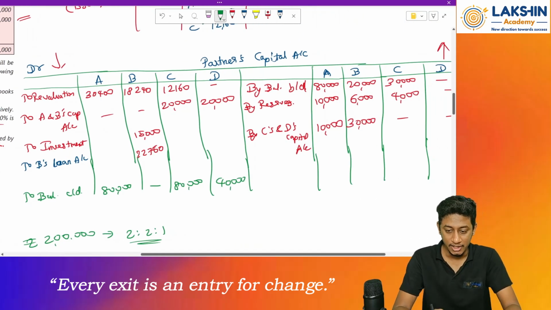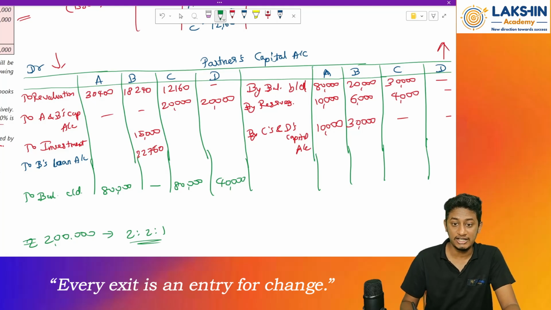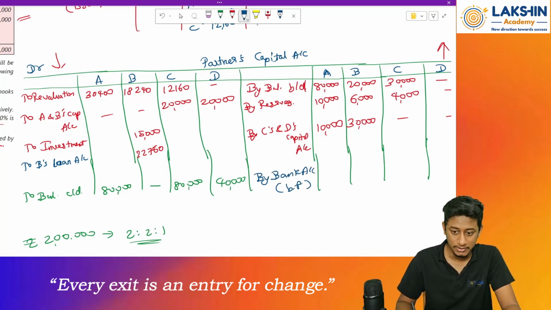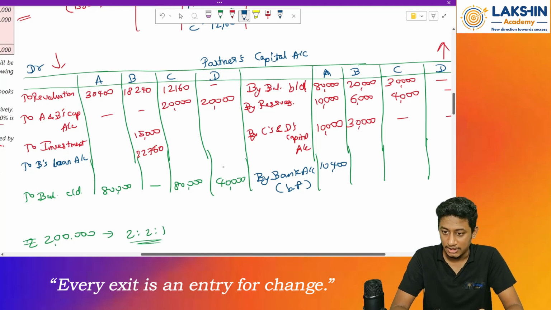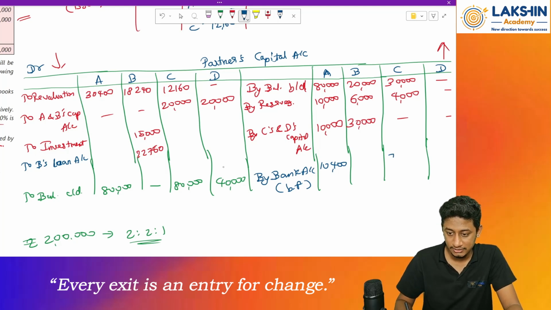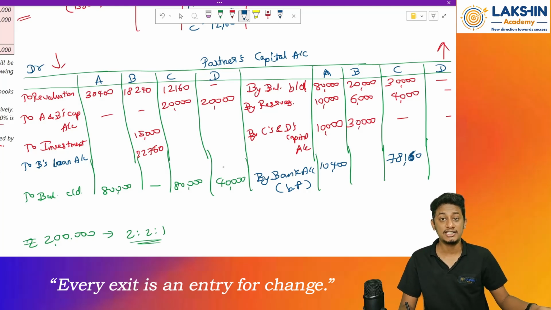So first, let's start with A. 80,000 plus 10,000 plus 10,000 minus 3,400 minus 80,000. So 10,400 on the negative side. That means Mr. A will bring in capital by bank account. This is my balancing figure, rupees 10,400. Then after this, B's account is already done, so don't touch it. Now let's try to balance Mr. C's account. 30,000 plus 4,000 minus 12,160 minus 20,000 minus 80,000 equals 78,160 on the negative side. That means on the debit side. Sorry, on the credit side. So Mr. C will also bring in capital.